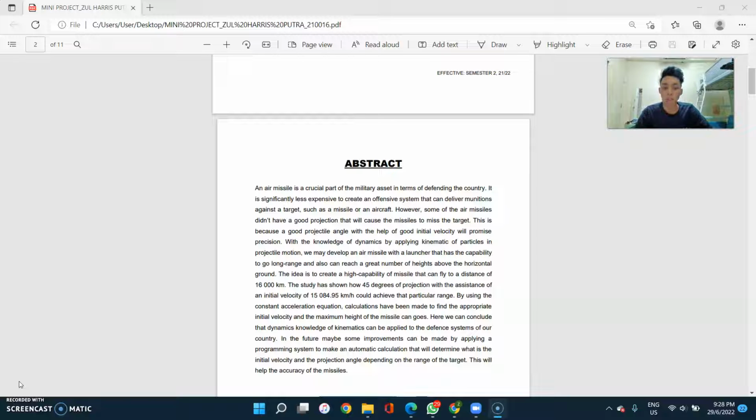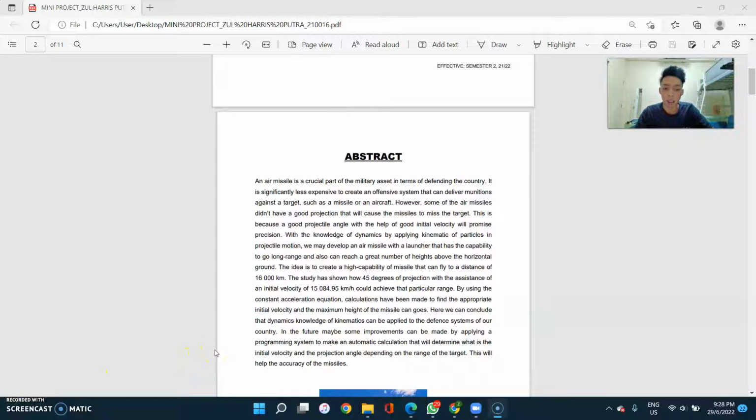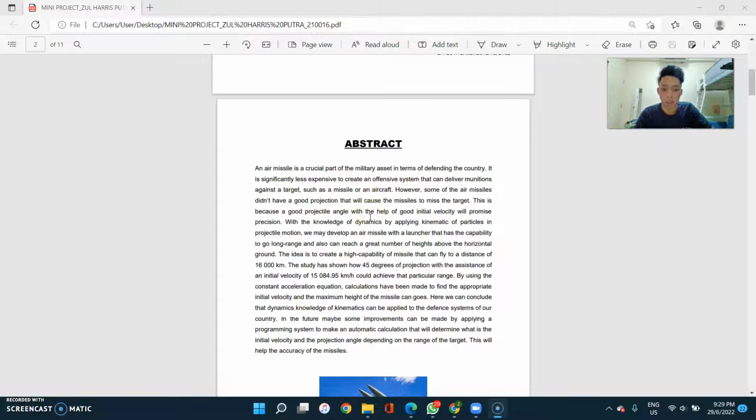So an air missile is a crucial part of the military assets in terms of defending the country. It is significantly less expensive to create an offensive system that can deliver munitions against a target, such as a missile or an aircraft. However, I see that there is a problem, which is some of the air missiles didn't have a good projection that will cause the missiles to miss the target.